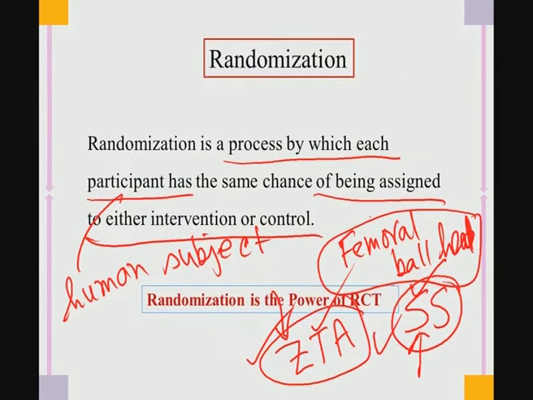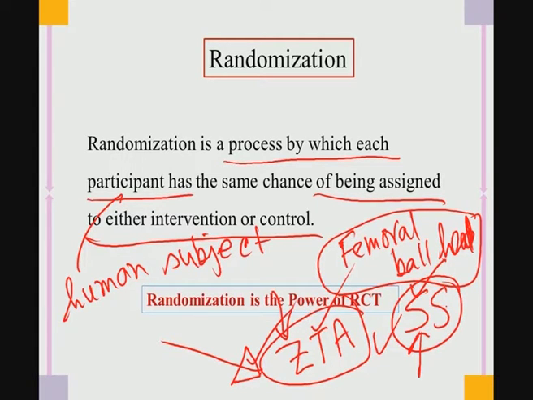If I go back to the same thing, so let us say this is your experimental grade femoral head, zirconia toughened alumina, which you have just fabricated in the laboratory scale, but commercially and clinically the stainless steel femoral head has been used for ages.